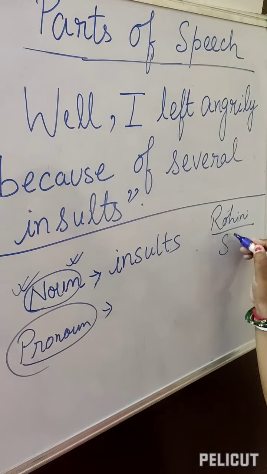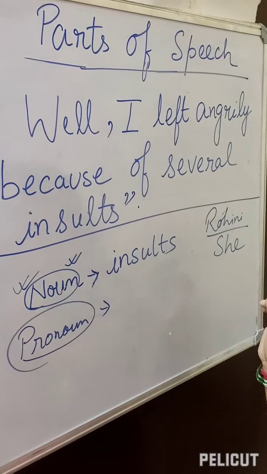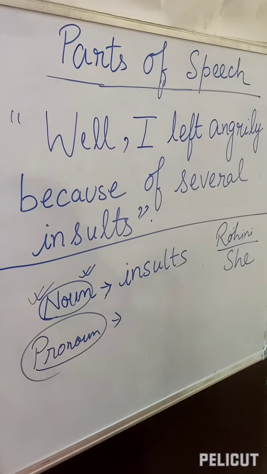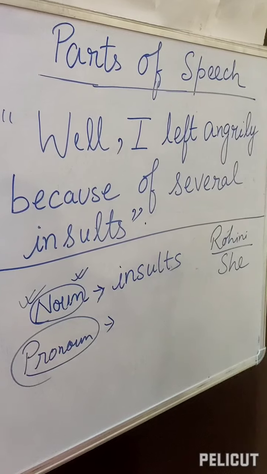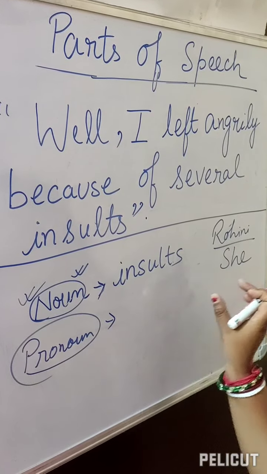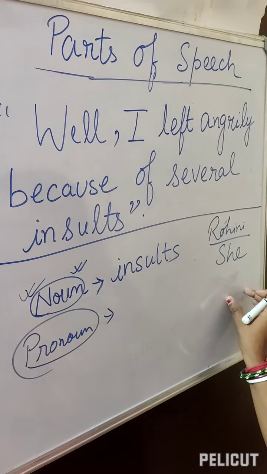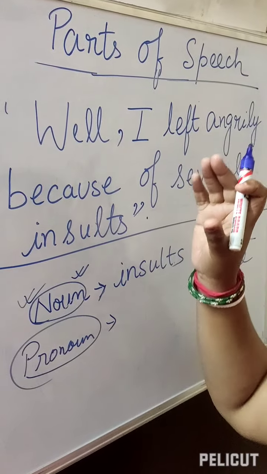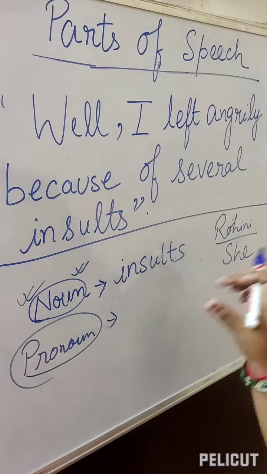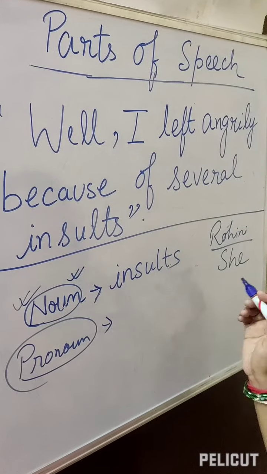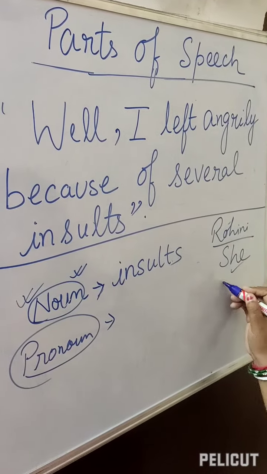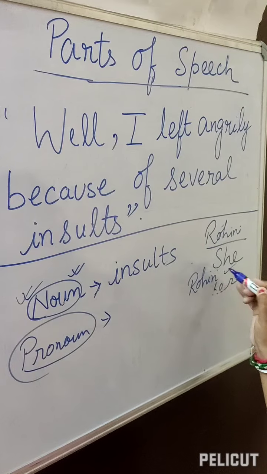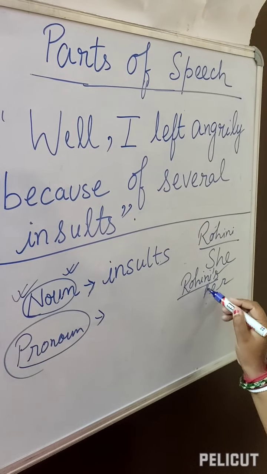So instead of Rohini, what can we write? See, Rohini is a good girl. The second sentence is Rohini goes to school every day. Instead of Rohini, we can use she there. Rohini is a good girl. She goes to school every day. Then again, Rohini's father. Instead of Rohini's father, what can we use? Her father. Instead of Rohini's elder brother, what can we use? Her elder brother. So instead of Rohini, we are using she, we are using her. When we are using Rohini's, meaning apostrophe s, instead of this we are using her.